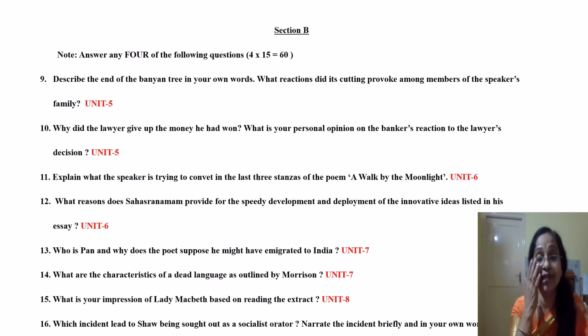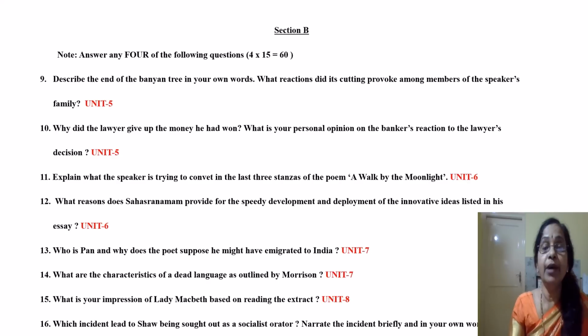So the incident which really triggered the inner ability of Shaw to become an orator was when he was invited by a radical club to speak on socialism, and the topic given to him was thieves. First he thought he would prepare a speech, then he was very doubtful about a prepared speech, and then he decided to speak extempore, and he spoke for 1 hour. First he thought he couldn't even speak for 10 minutes, but finally he was able to speak for 1 hour continuously, and that became a stepping stone for him, and he became a world famous, renowned orator, a public speaker.